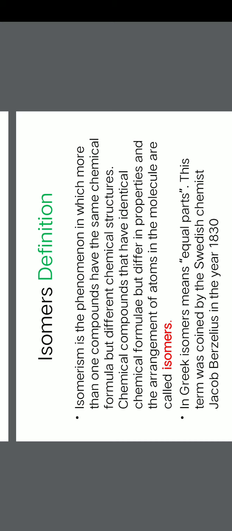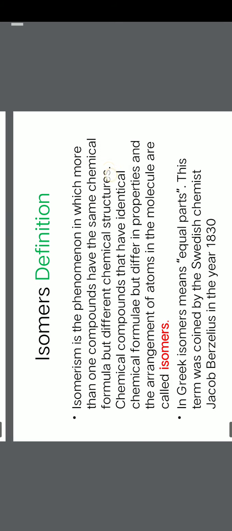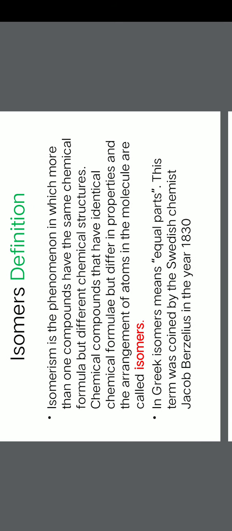So compounds with the same molecular formula but with different chemical structures or chemical properties are generally referred to as isomers. The definition is given as chemical compounds that have identical chemical formula but differ in properties, and there is also a probability that they differ in the arrangement of atoms in the molecules.